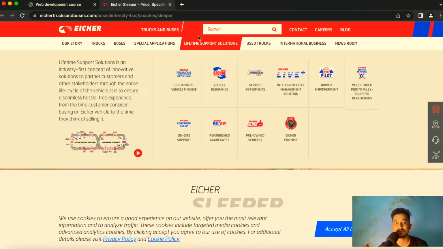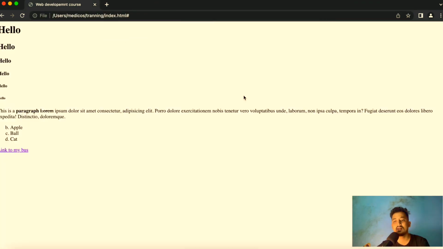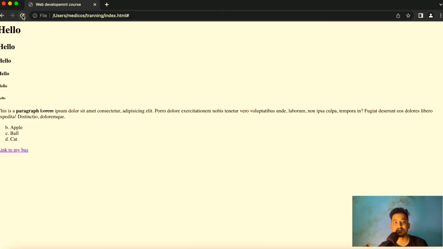I'm going to create one of the bus. I'm going to go into the website of this bus, and you can see here, okay, this is the bus website. I'm going to copy the path, and I'm going to put it inside my href, like this, inside double quotation. I'm going to save the file. I'm going to refresh it here.